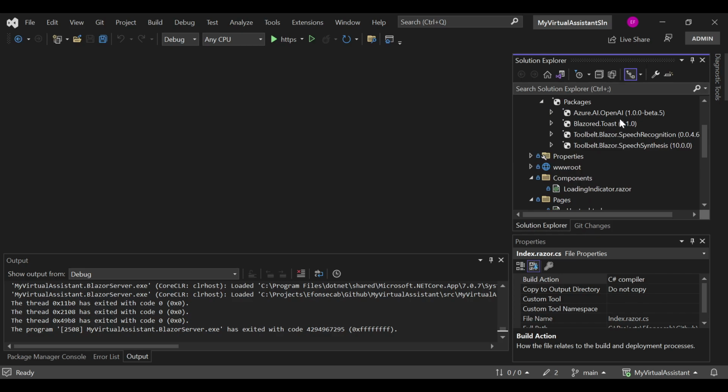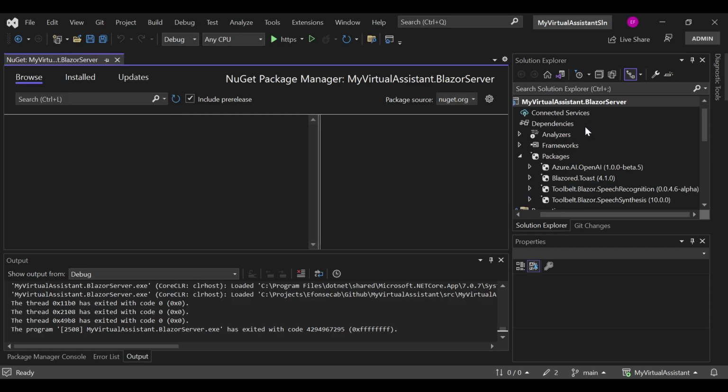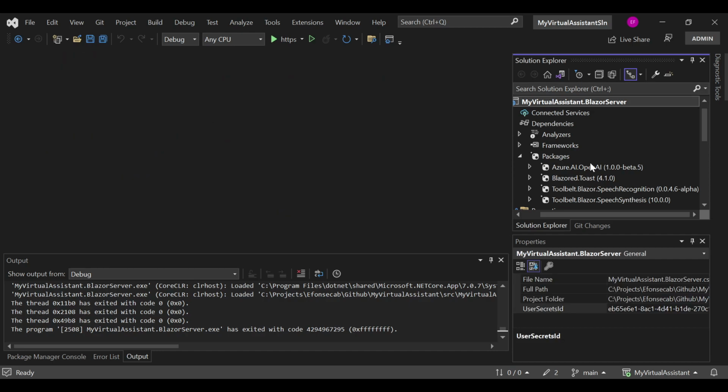Now, we are using a couple of packages. We are using azure.ai.openai, the blazor.toast, the toolbelt.blazor.speechrecognition, and toolbelt.blazor.speechsynthesis, right? Some of these are in pre-release, so when you add the packages in Visual Studio, you need to make sure that include pre-release is actually checked, right?